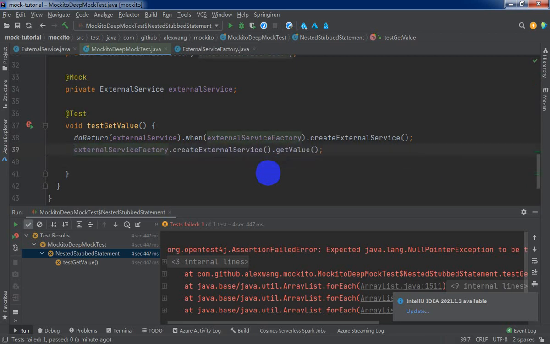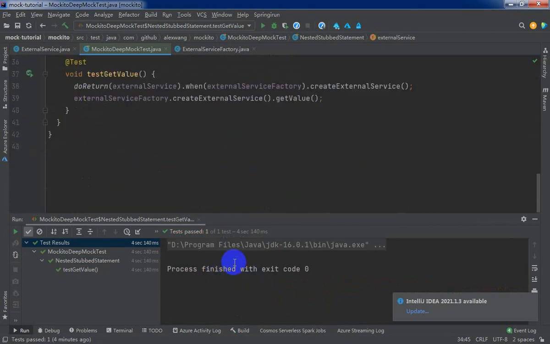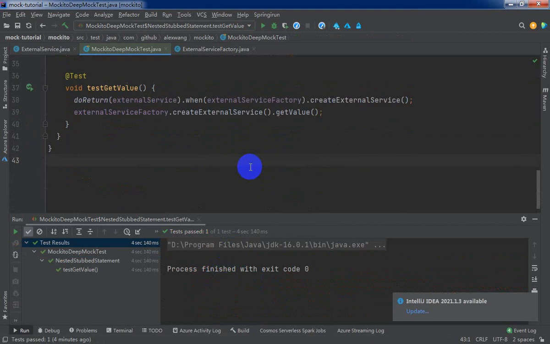And of course, we can do some assertion here, but I think there's no need. If this test method does not throw exceptions, that proves our stubbing statement takes effect. Okay, execute again. Okay, now our test case executes successfully, right?